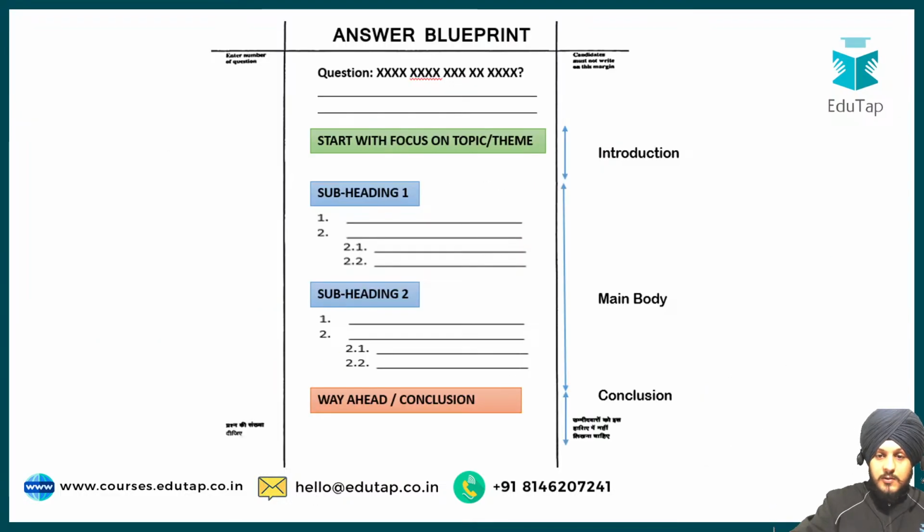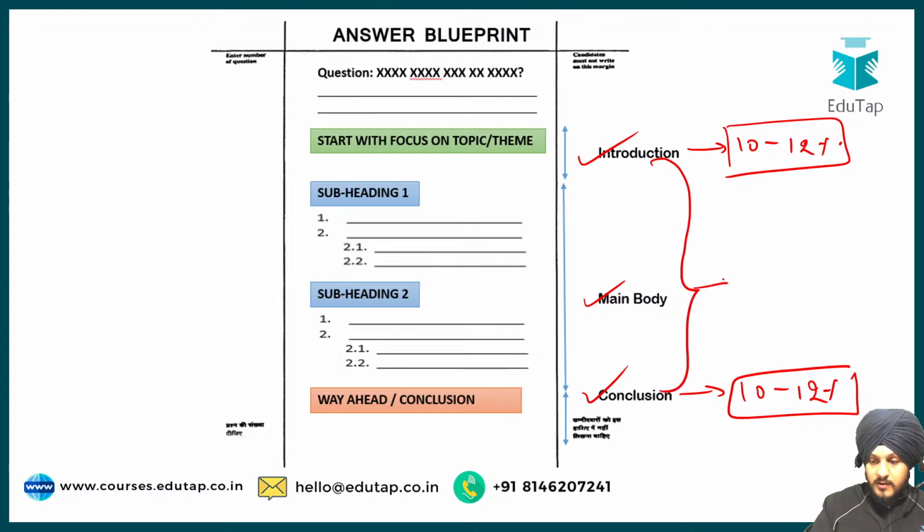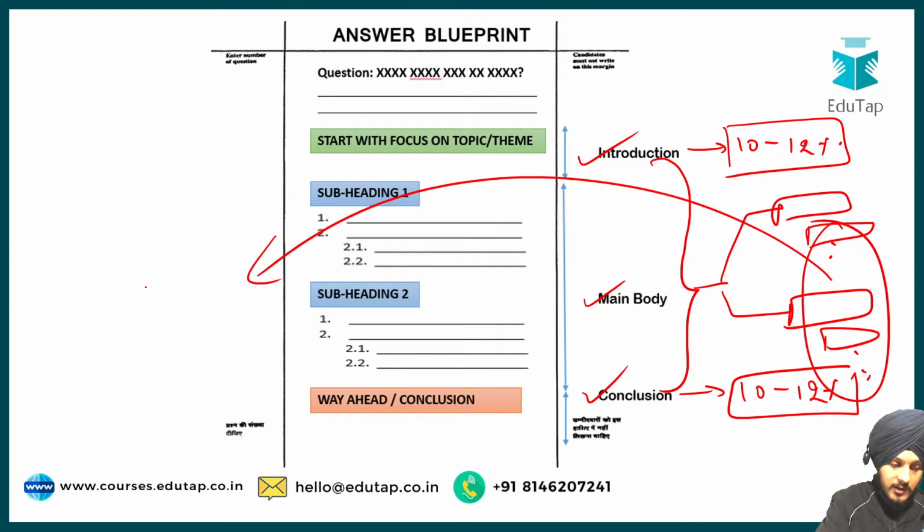So when we talk about the answer blueprint, we have to divide your answer into the introduction, the body and the conclusion. And the introduction should be around 10 to 12% of the total word limit, and the same rule applies to the conclusion also. The rest of the word limit should be allocated to the body part, where you will divide your body in the form of different headings and subheadings, and under it you will write your different points, which you will substantiate with the help of different data, facts and examples. So I hope it is clear to you.